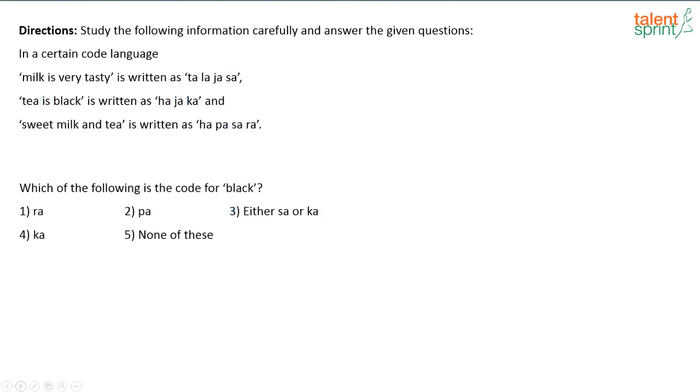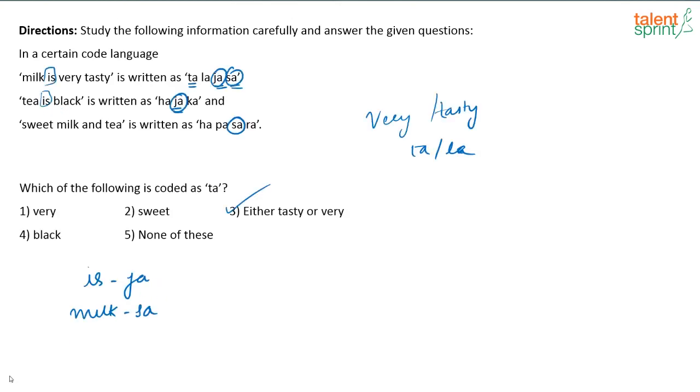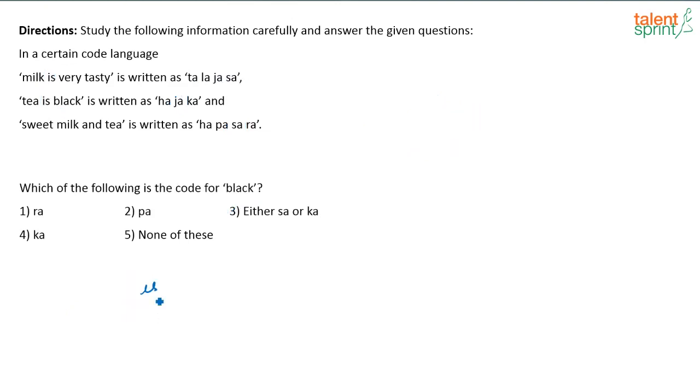Next one. Which of the following is the code for black? So here again, we already found that 'is' is coded as JA. Correct? So this is gone. Now T. T is there in this sentence and this sentence. So what is the code for that?